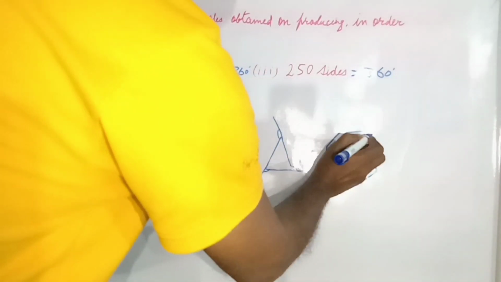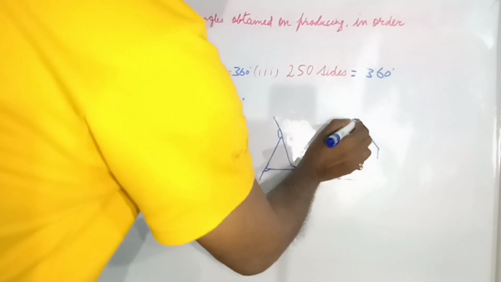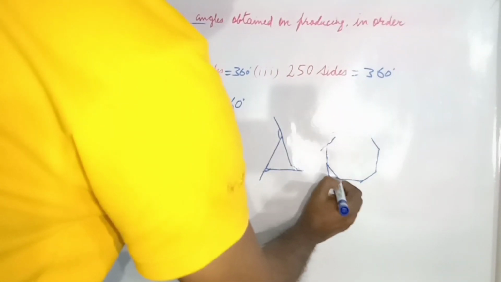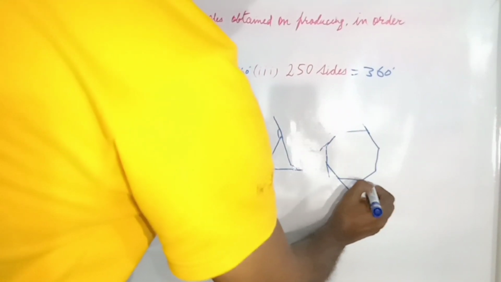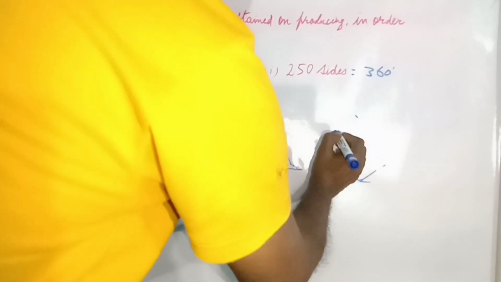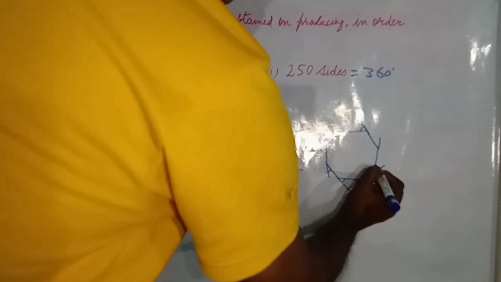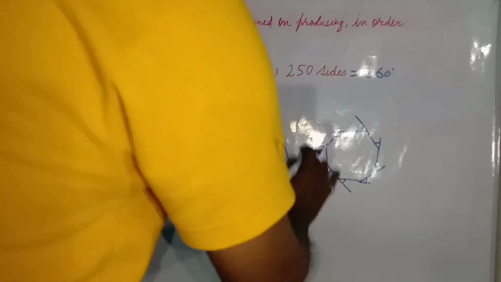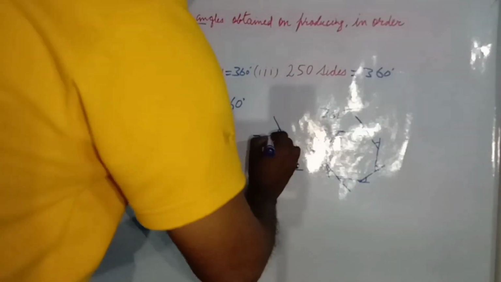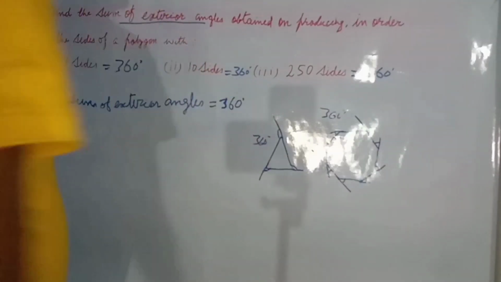First you must know that we have to extend the sides in order like this. All of these are exterior angles, and the sum of exterior angles equals 360 degrees. So it is 360 degrees.